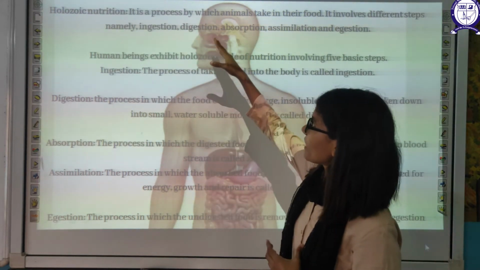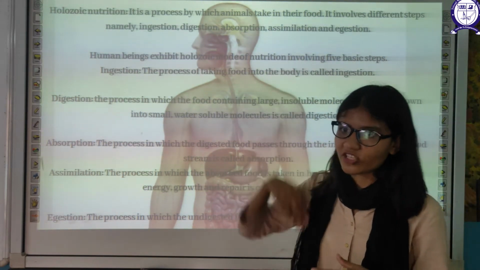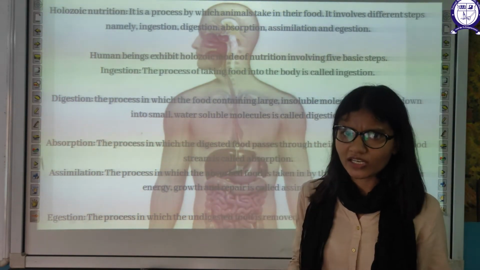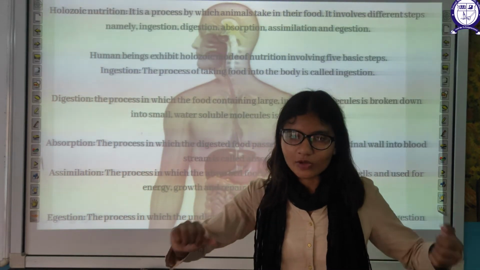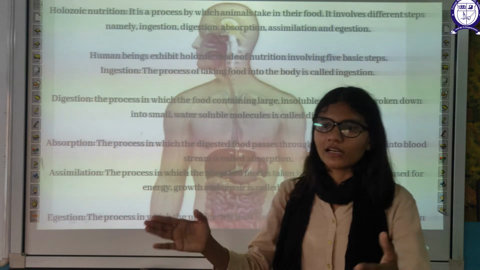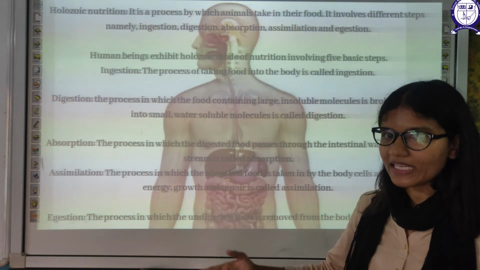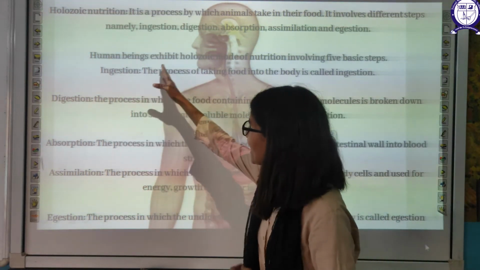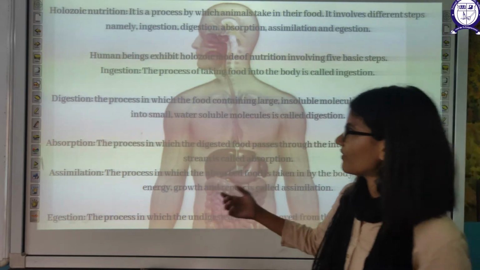It is a process by which animals take food, involving different steps, namely ingestion, digestion, absorption, assimilation, and egestion. This five-step sequence is collectively known as holozoic nutrition, which is shown by us humans.